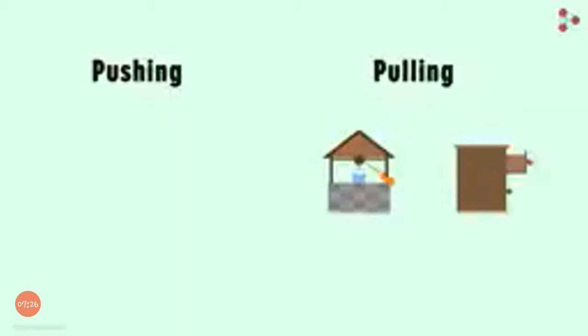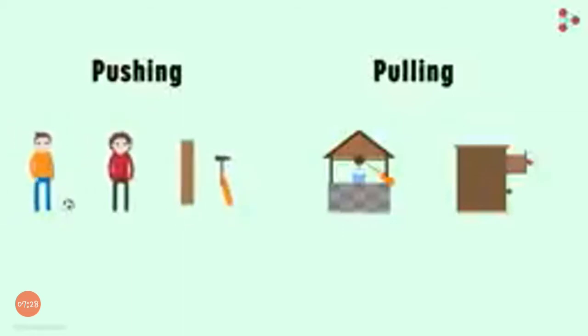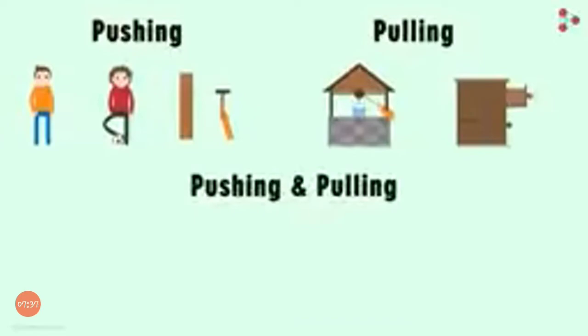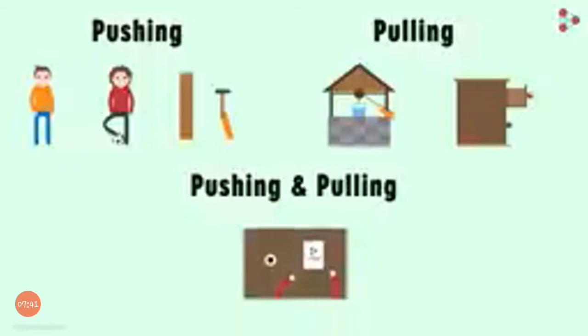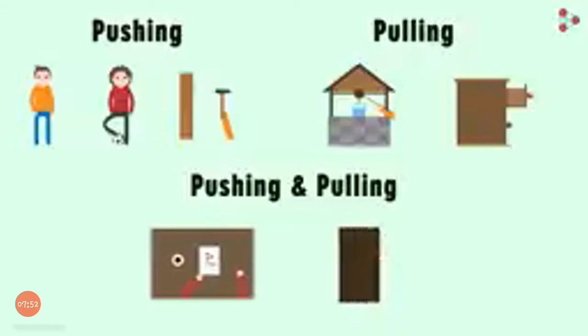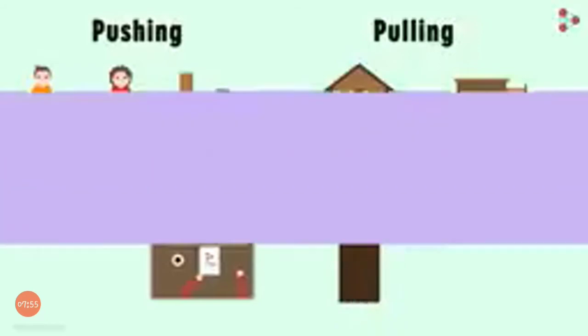What are the actions that can be described under pushing? Actions such as passing the ball, hitting the hammer on the nail, etc. Are there any actions that can be described under both? Yes. Suppose there is a book on the table. You can either pull it toward you or push it away from you. So, moving an object can be described under both. Similarly, opening or shutting a door can be too.